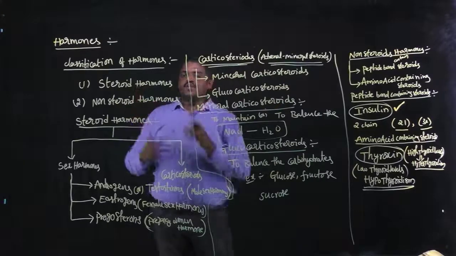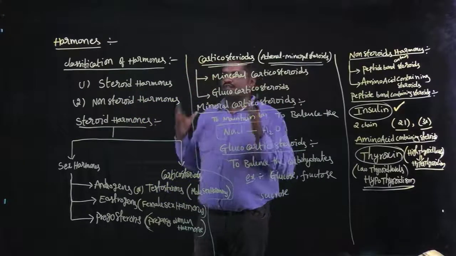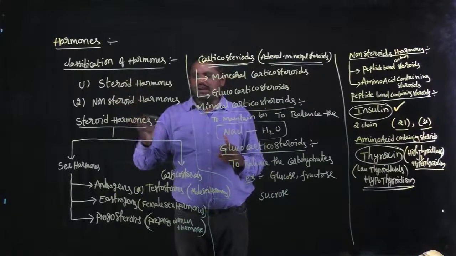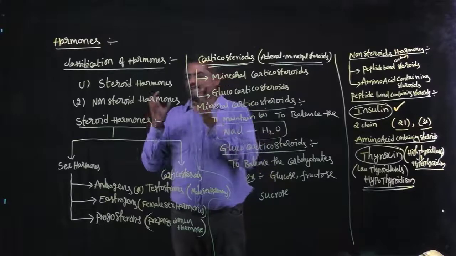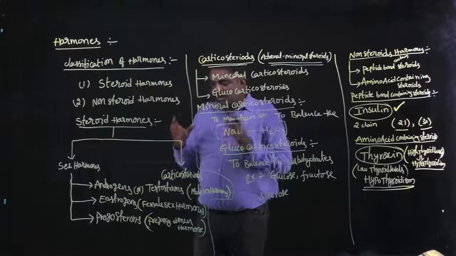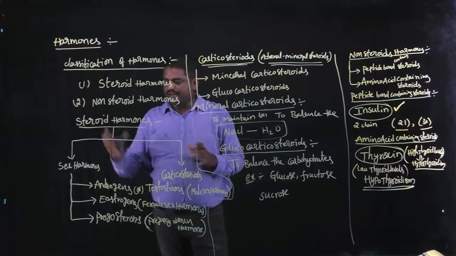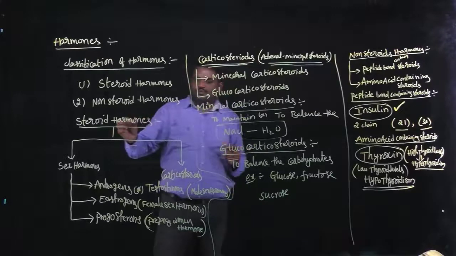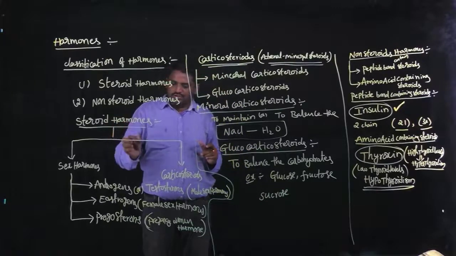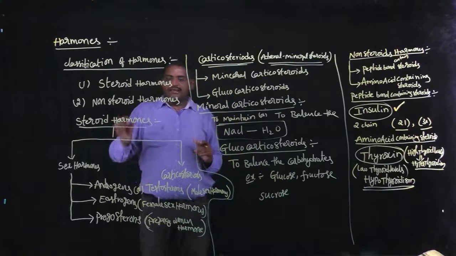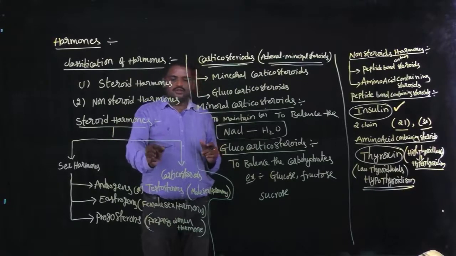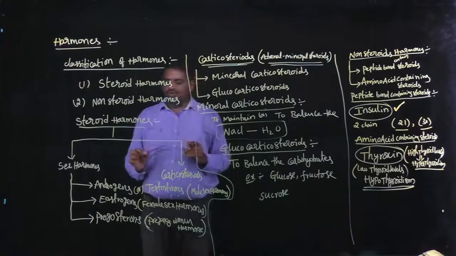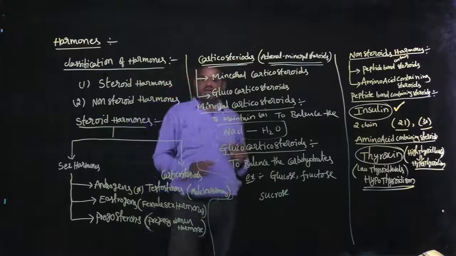Next, classification of hormones. Generally, hormones are subdivided into two categories: steroid hormones and non-steroid hormones. First, I am going to discuss steroid hormones. Steroid hormones are subdivided into two categories: sex hormones and corticosteroids. Sex hormones are androgens, estrogens and progesterones. Androgen, another name testosterone, is the male sex hormone. Estrogen is the female sex hormone. Progesterone is the pregnant woman hormone.